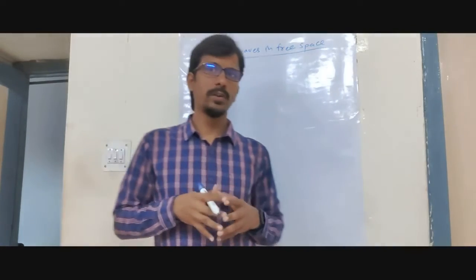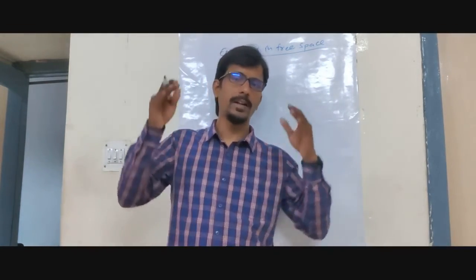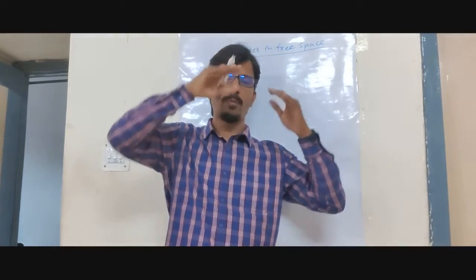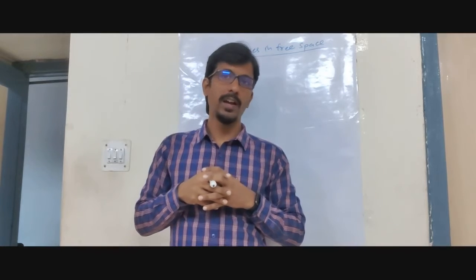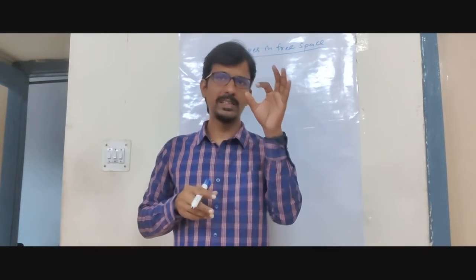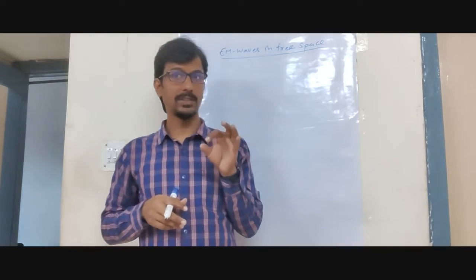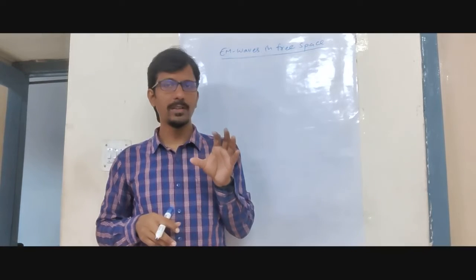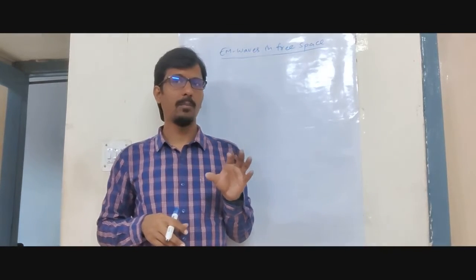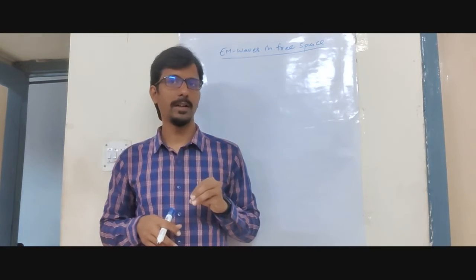In today's class, we have learned how electromagnetic waves propagate from one medium to another. We are only discussing electromagnetic wave propagation in free space. Free space means nothing but vacuum. Vacuum doesn't mean we don't have any molecules or particles; definitely we have molecules and particles.